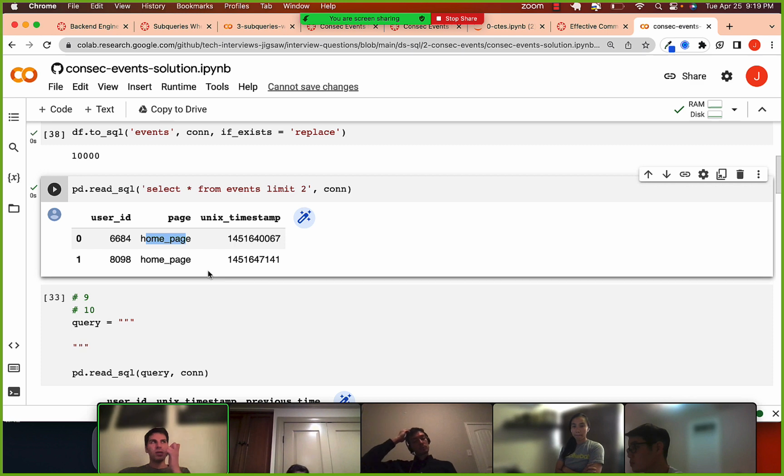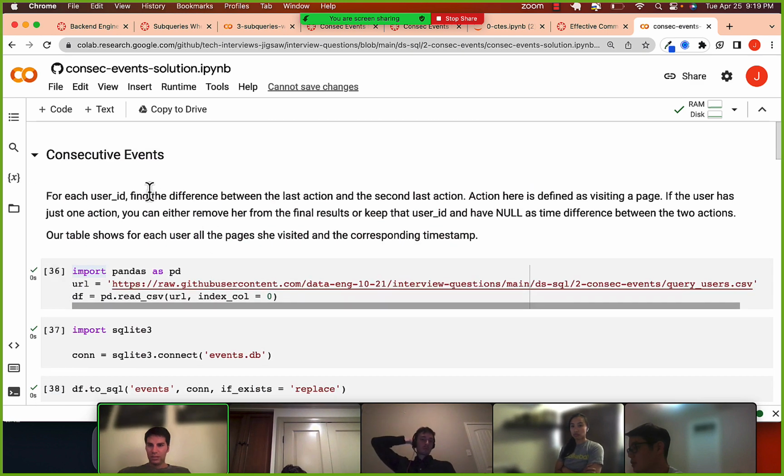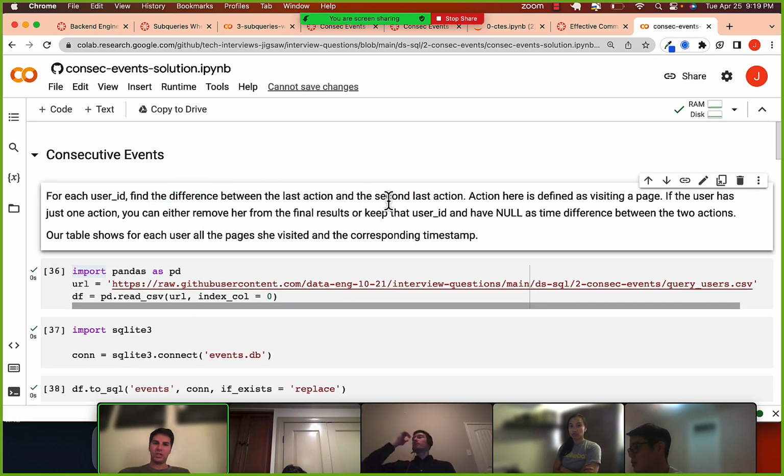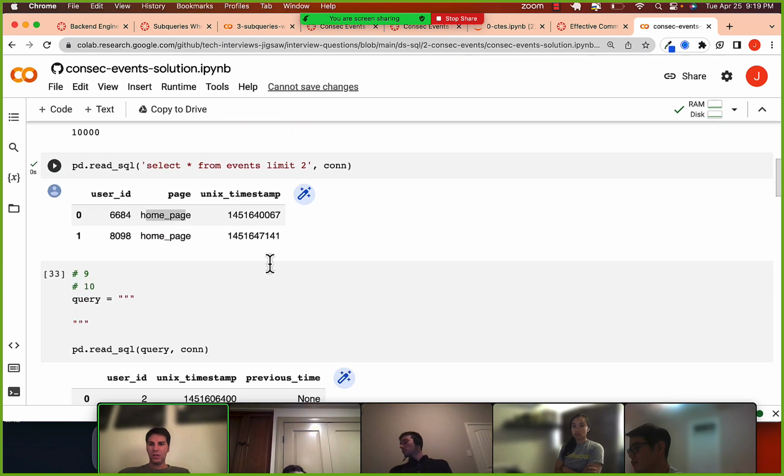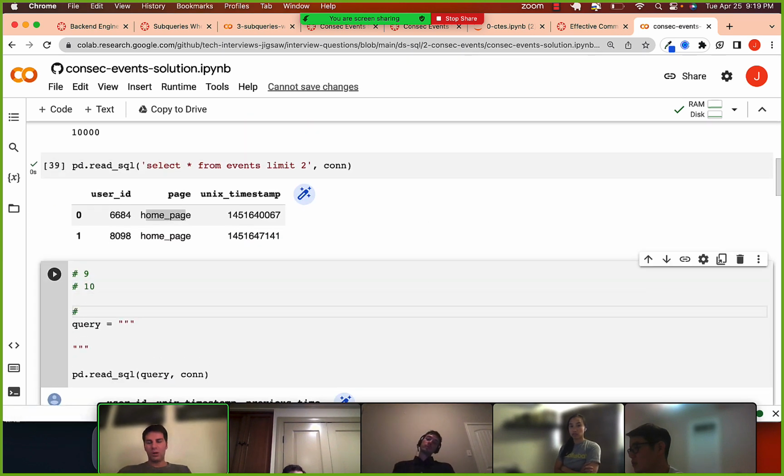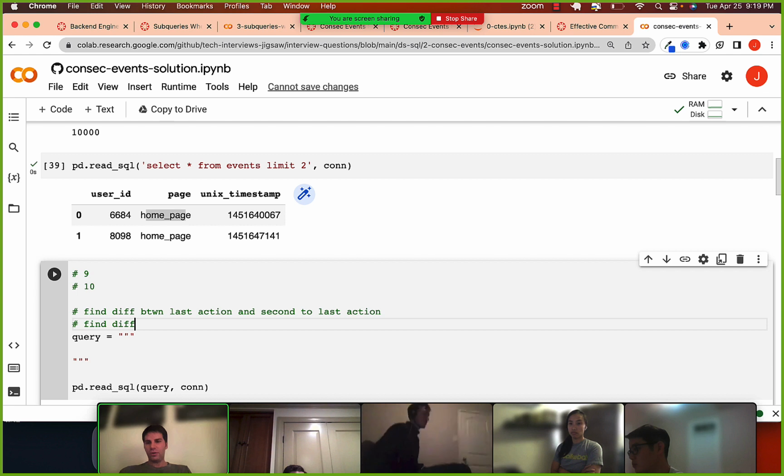So the first thing, I think, is find the difference between the last action and the second to last action. These problems are hard, so just breaking this into steps: let's find the difference between any action and the previous action.